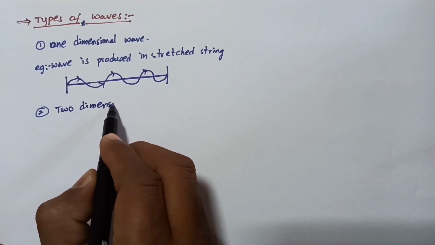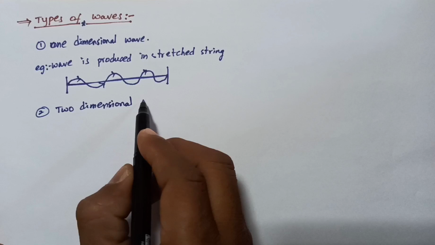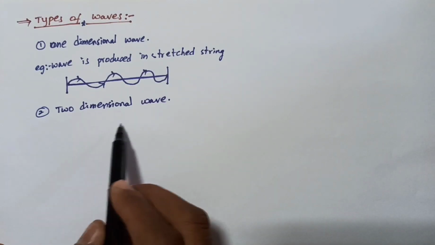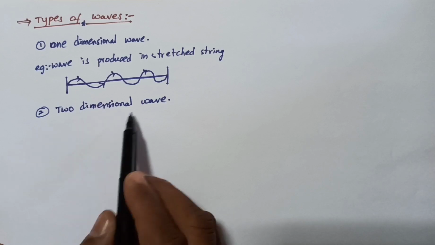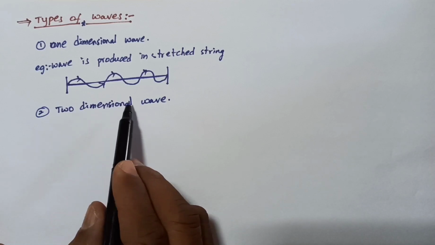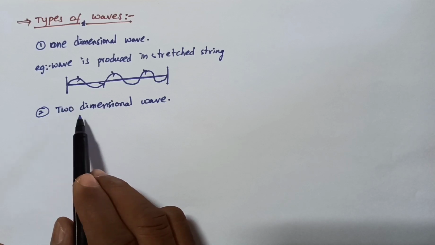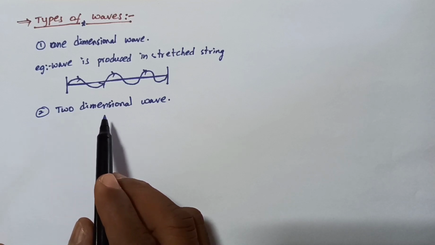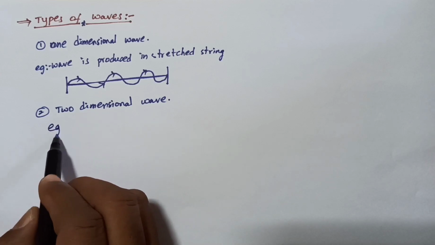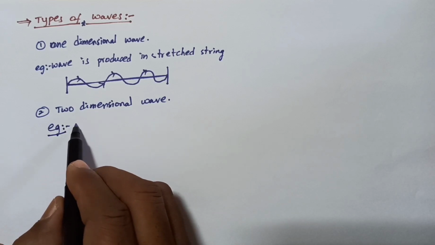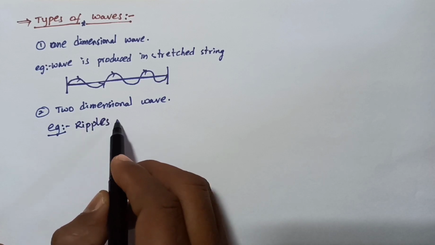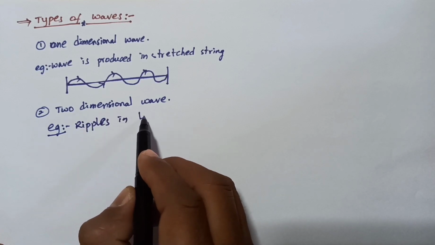Two dimensional waves are those where the propagation of the wave is in two dimensions, that is x direction and y direction. So it is called a two dimensional wave. For example, ripples produced on a liquid surface.